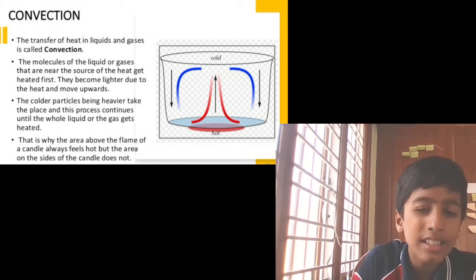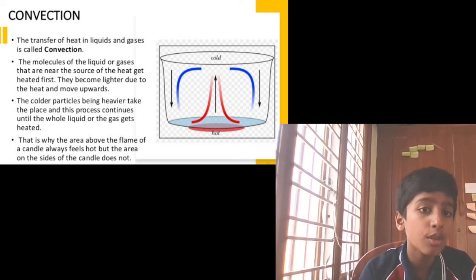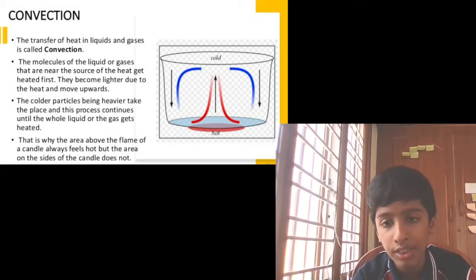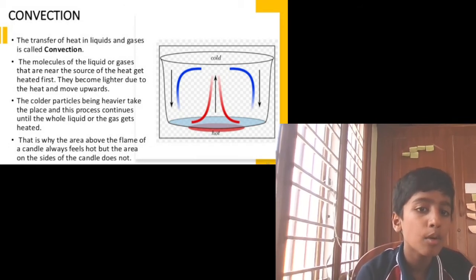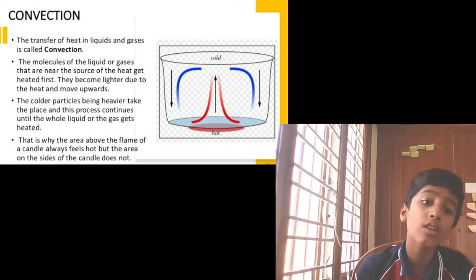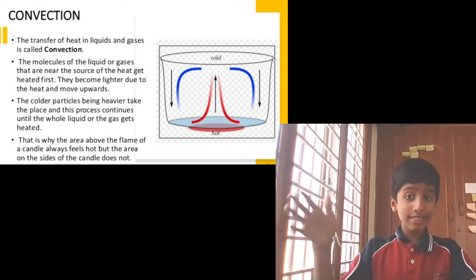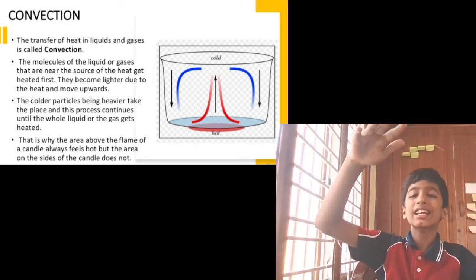The colder particles being heavier take the place, and this process continues until the whole liquid or gas gets heated. That is why the area above the flame of a candle always feels hot, but the area on the sides of the candle does not. At the side of the candle it is not much hot, but above the candle it is hot.